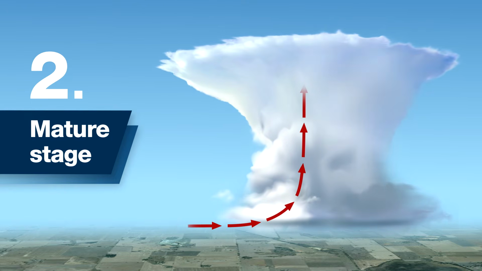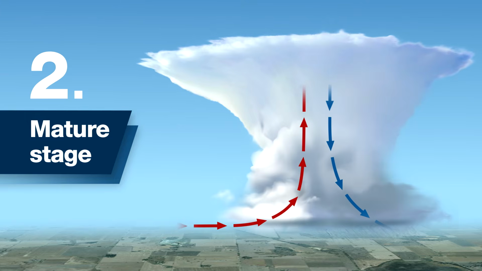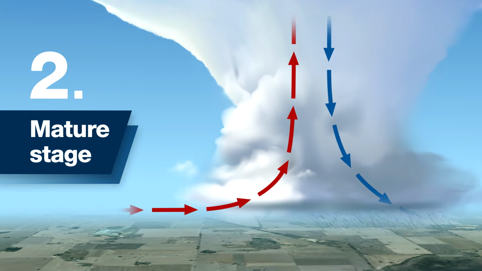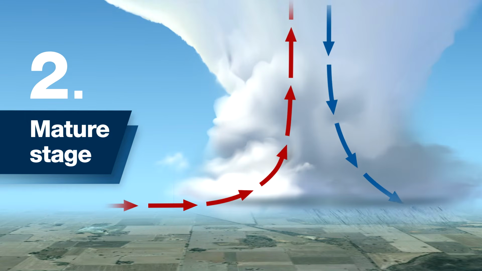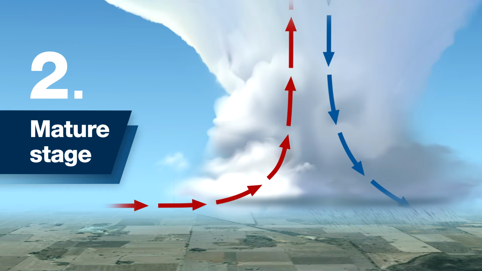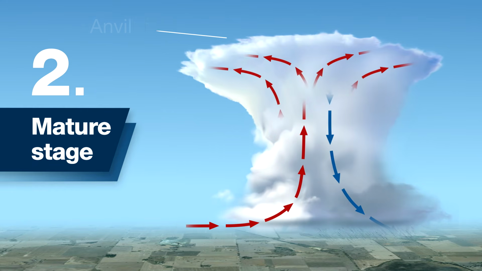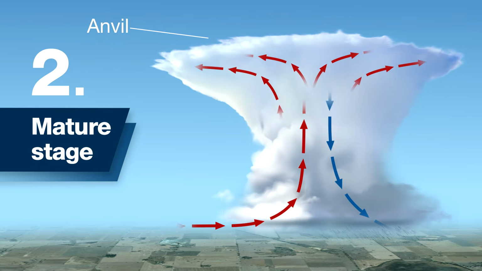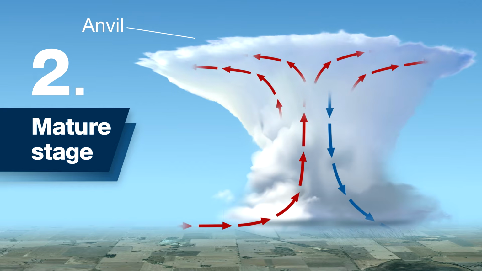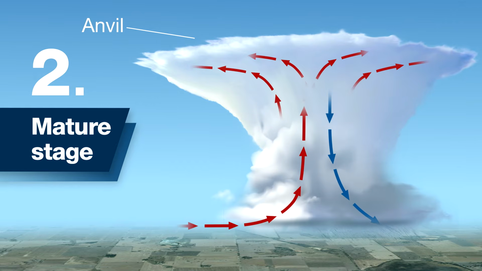Now, in addition to the updraft, there's also a downdraft, that is air descending, and most of the heavy rain occurs in the downdraft. Then the cloud now also produces thunder and lightning. And another feature of the storm cloud now is what we call an anvil. That is the cloud spreading out sideways at its top, where the air can no longer rise any further, so the only place where it can go is sideways.